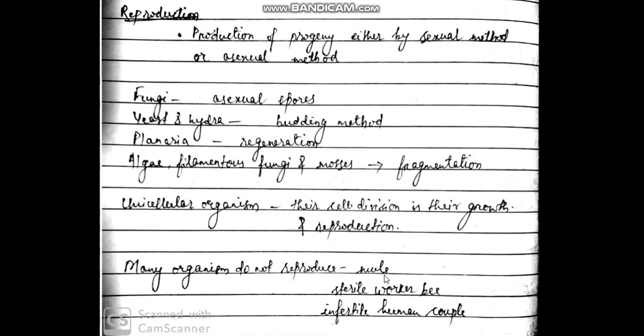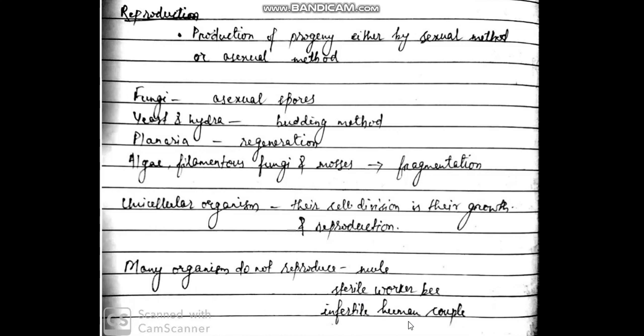But the organisms which are able to produce similar offspring are called fertile. So one is fertile, another one is sterile. Sterile organisms cannot produce more offspring, such as the sterile worker bee. In a beehive there are three types of bee: the queen bee, the worker bee, and the drone bee. Drone bees are the male bees, worker bees are the female bees, and the queen's main function is to produce eggs. So apart from the queen bee, the other worker bees are sterile. They cannot produce eggs. Clear?